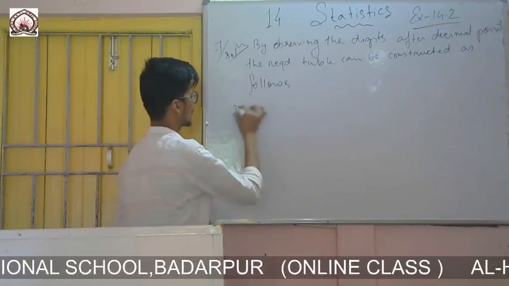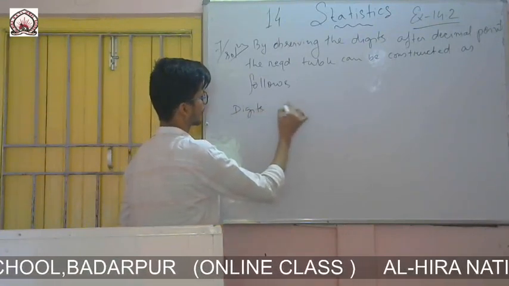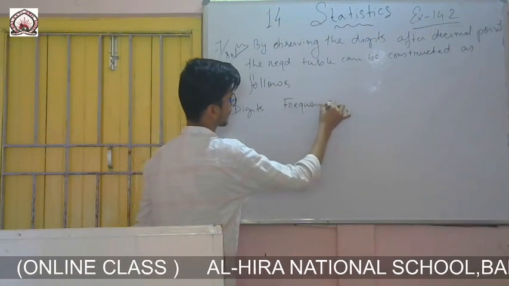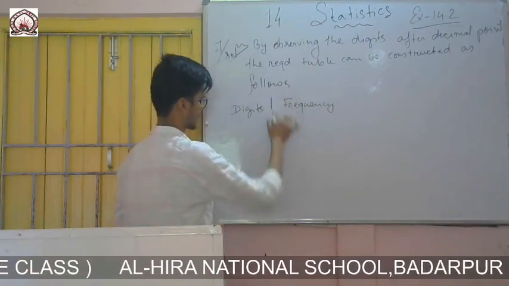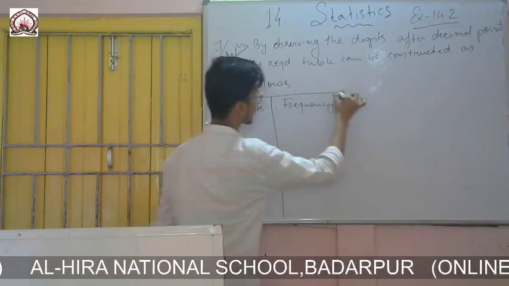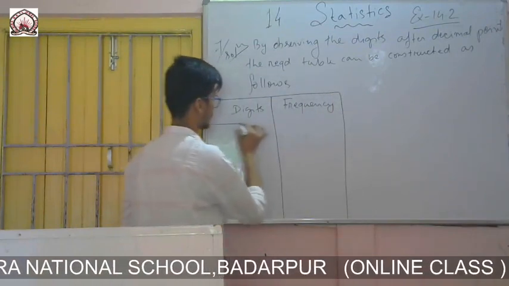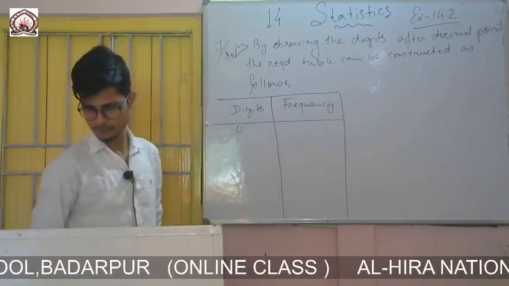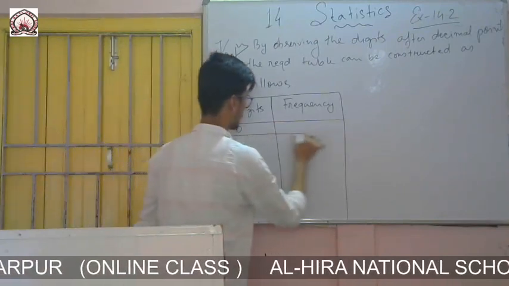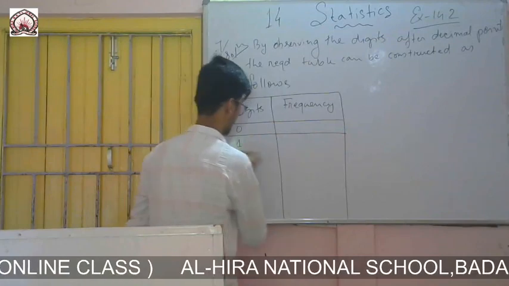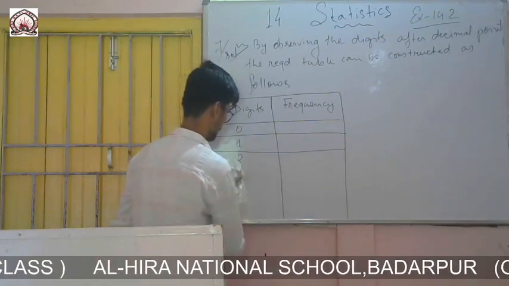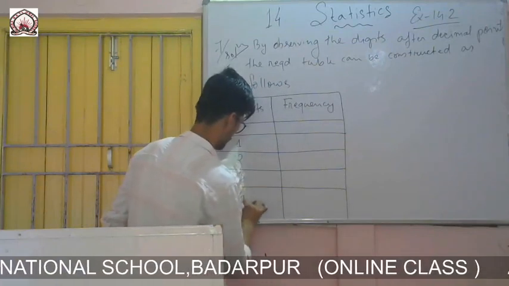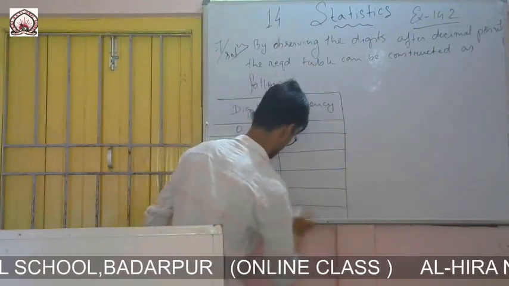In one column I will write digits, and in another column I will write frequency. Starting from 0, 1, 2, 3, 4, 5.